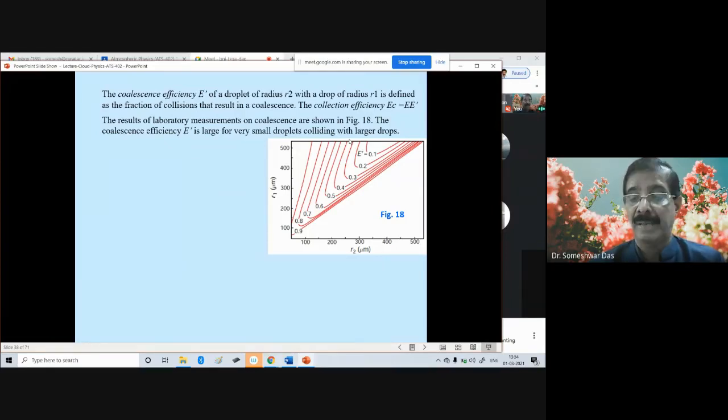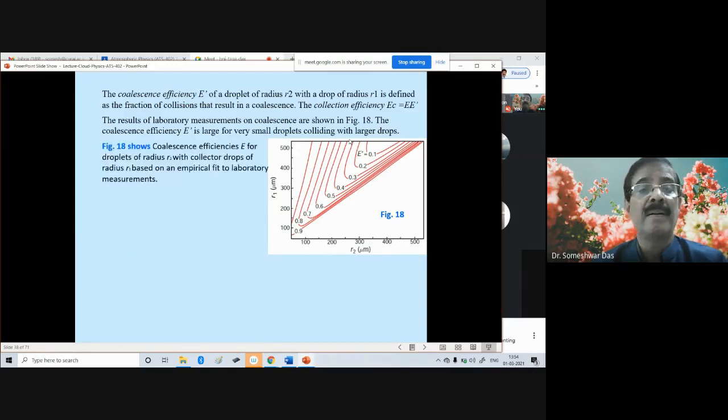This figure shows the coalescence efficiency. The different red lines that you're seeing represent different coalescence efficiencies, like E prime equal to 0.1, E prime equal to 0.2, 0.3, and so on up to 0.9.